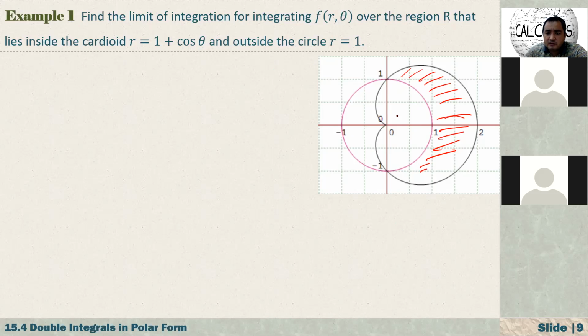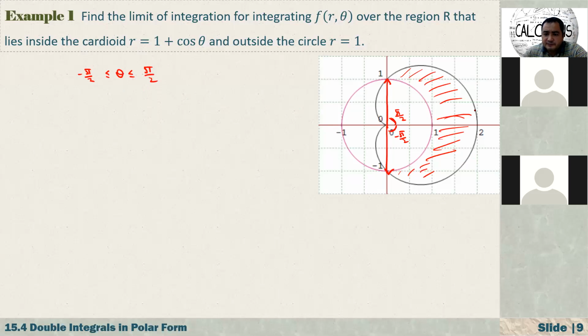Now, first let's determine the limits of theta. It starts from here, because our region starts from the origin. We are talking about this ray, until here. What is this angle with respect to the x-axis? That is negative pi over 2. How about this one? This one is pi over 2. So our theta is changing from minus pi over 2 to pi over 2.